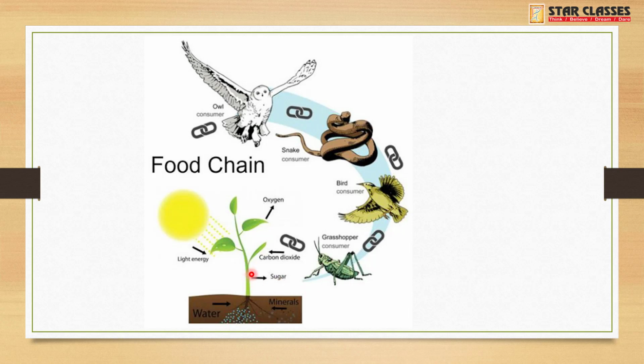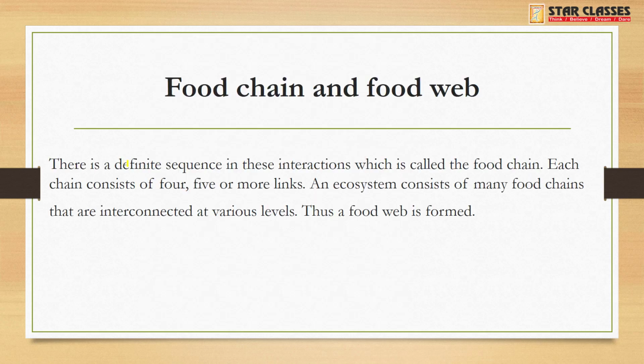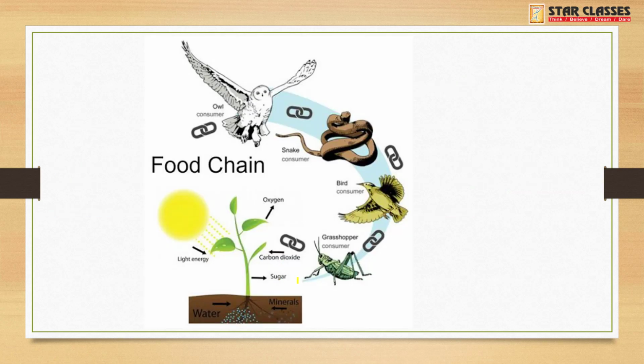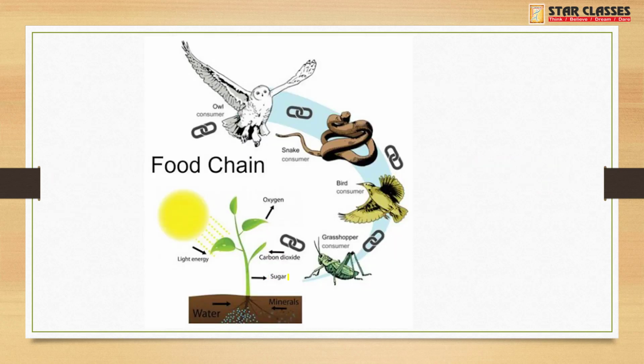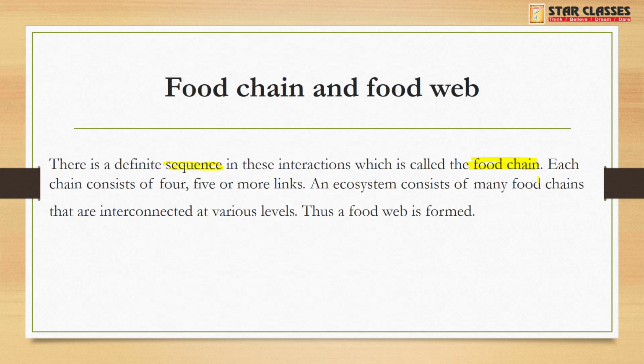So this sequence is called a food chain. What is a food chain? There is a definite sequence, I highlight the word sequence, in this interaction. Interaction means these are all interacting with each other, dependent on each other, which is called a food chain. Why the word chain? Because they are dependent on each other in a chain manner. Each chain consists of 4, 5 or more links, and an ecosystem consists of many food chains.